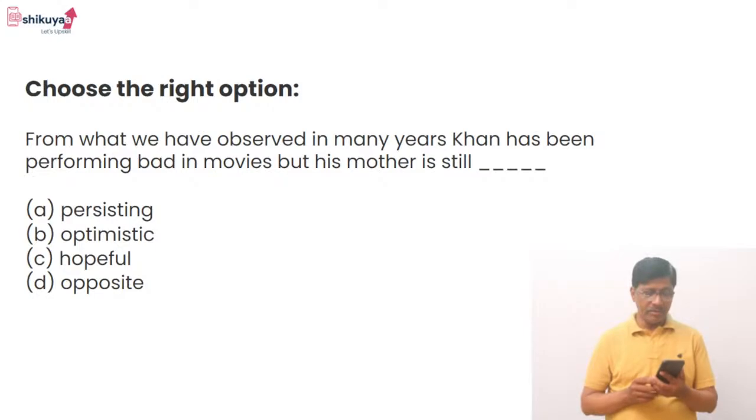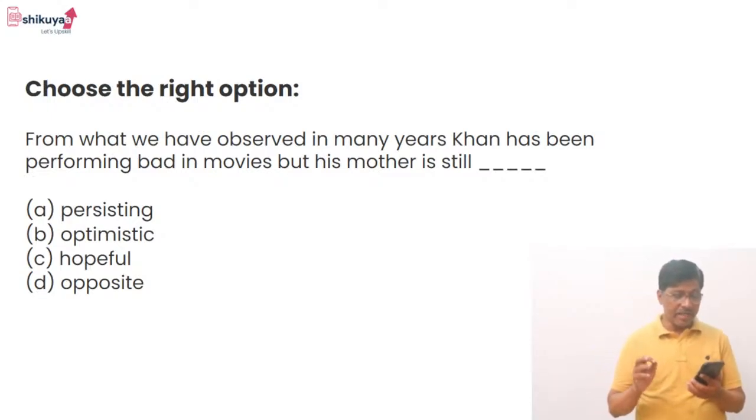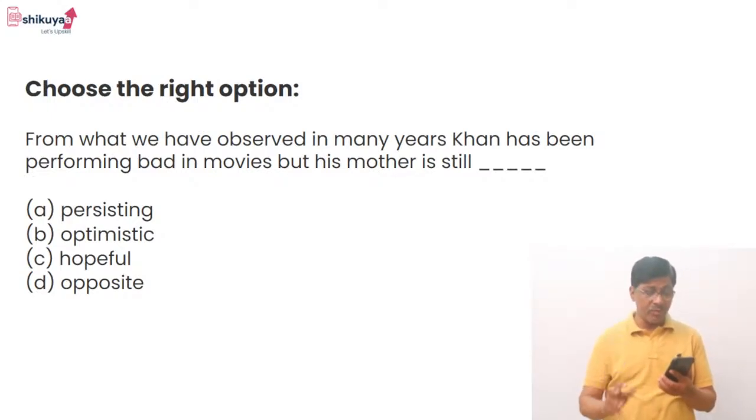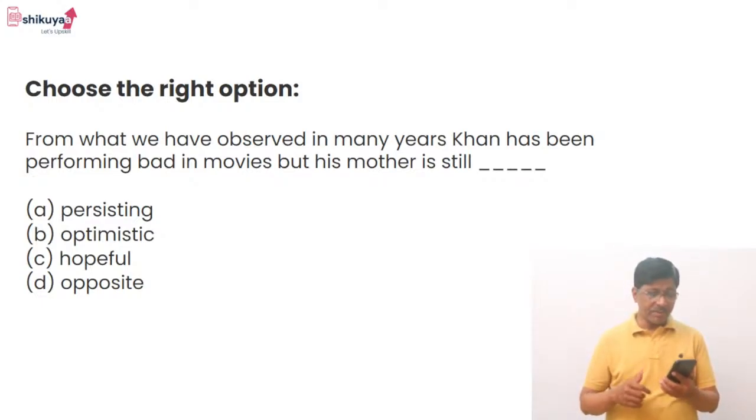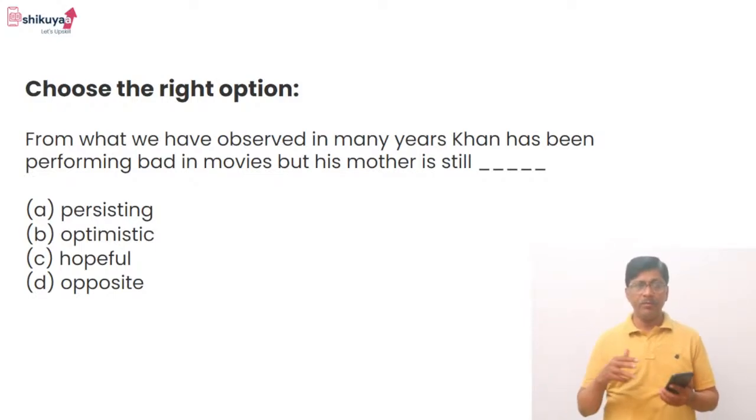Choose the right option. From what we have observed in many years, Khan has been performing bad in movies, but his mother is still dash. This is a fill in the blanks, sentence completion. And what are the options given? Persisting, optimistic, hopeful, applause, opposite. So what do we find out of these four? This is a vocabulary question, choosing the right word.